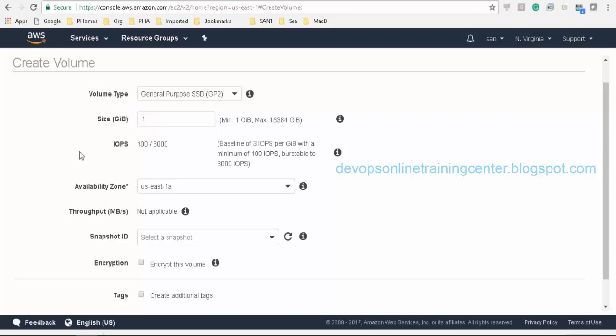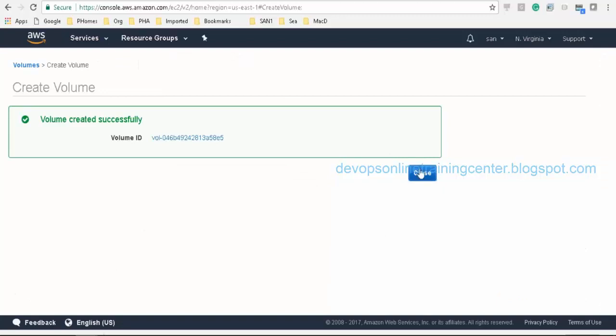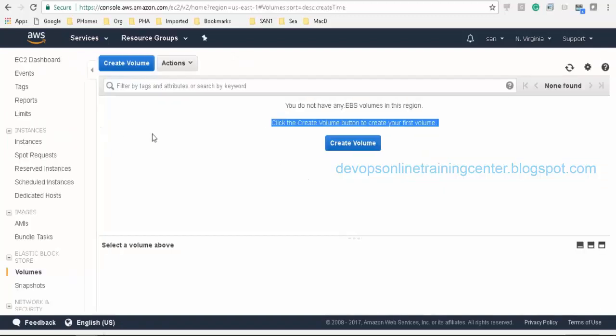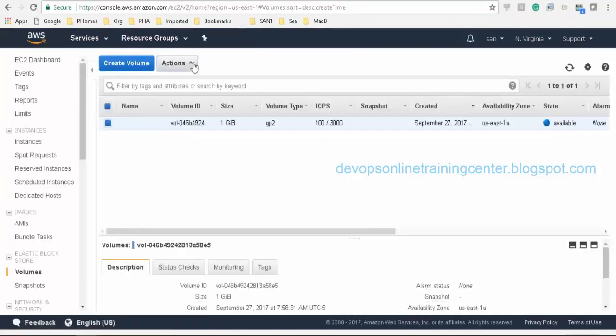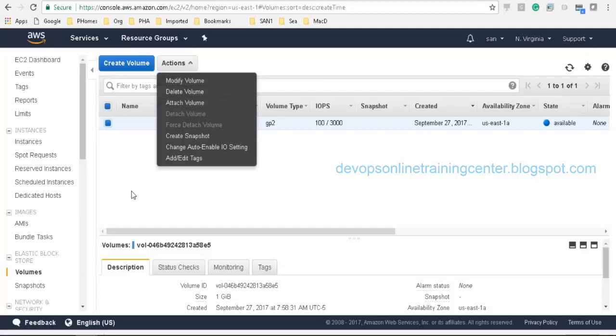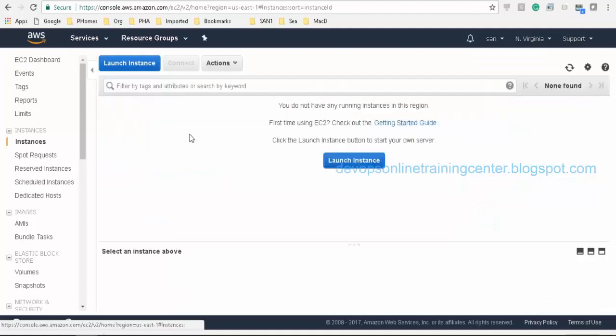Let us say I select 1 GB, and the region, etc., and then create a volume, and this volume is created. Now I'll have a new volume. This volume can be attached to a disk. I don't have any running instances, so let me create a running instance, attach that volume, and see if the volume shows up on the disk.